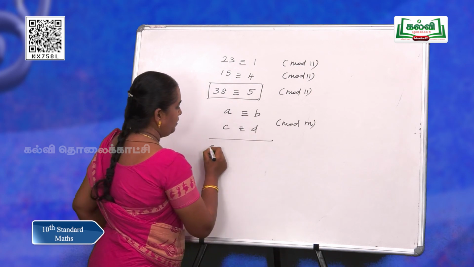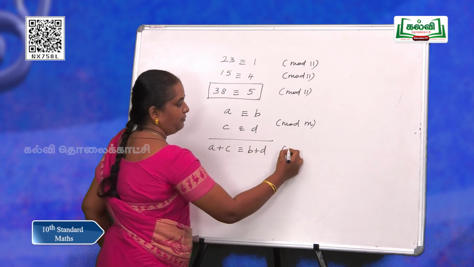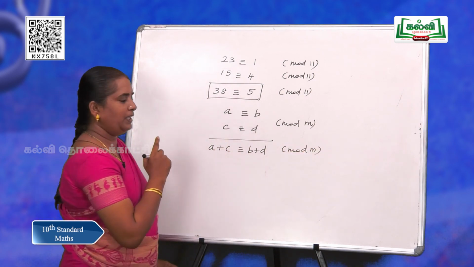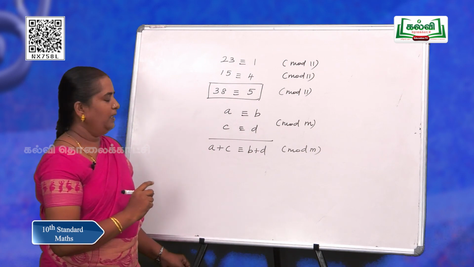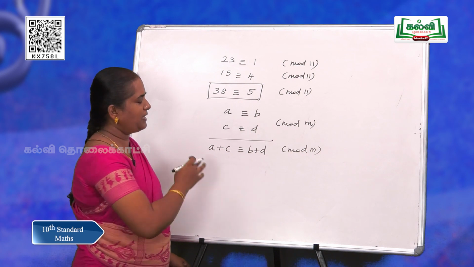We can add these two as A plus C is congruent to B plus D for the same mod. This is the first operation, that is, the first property of addition. What happens to subtraction? Let us move on to subtraction with the same numbers.